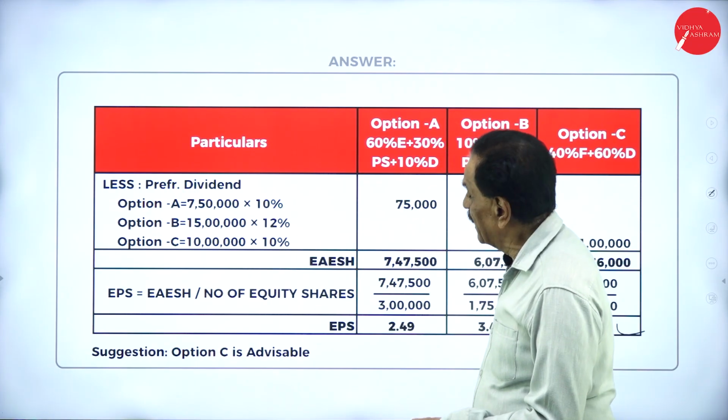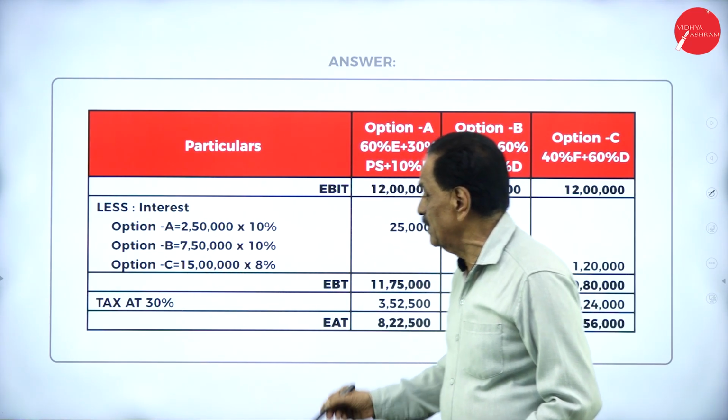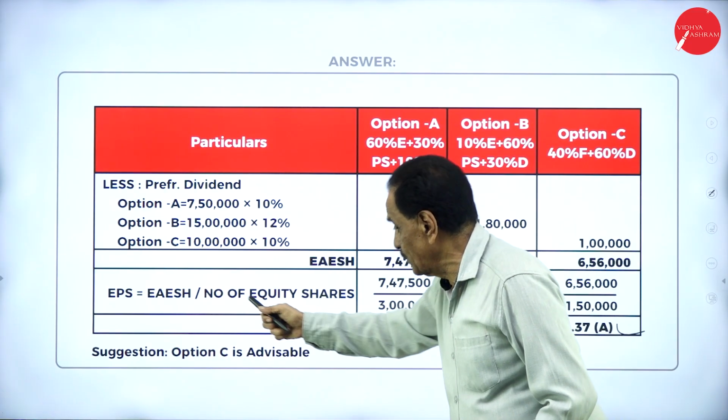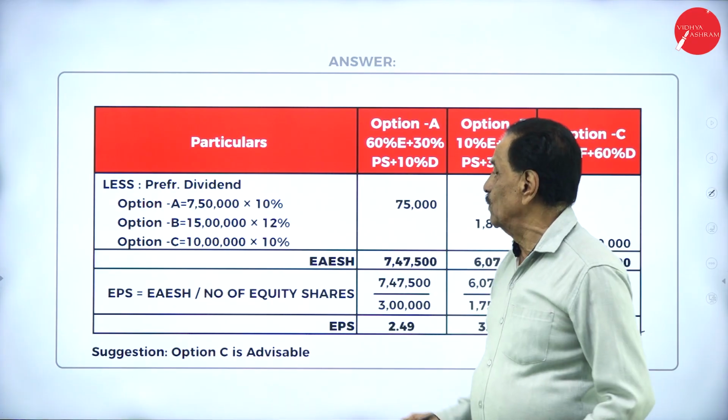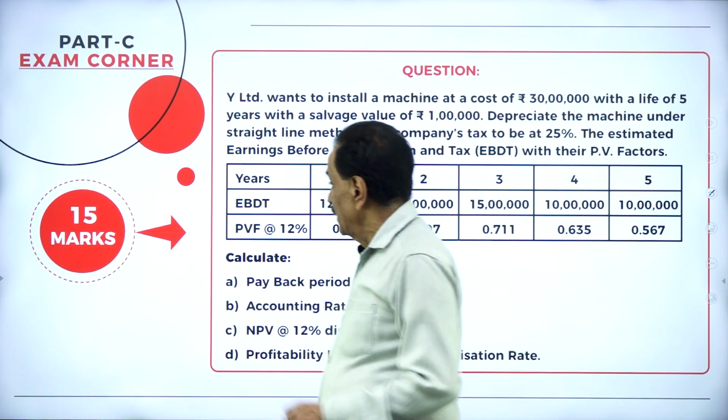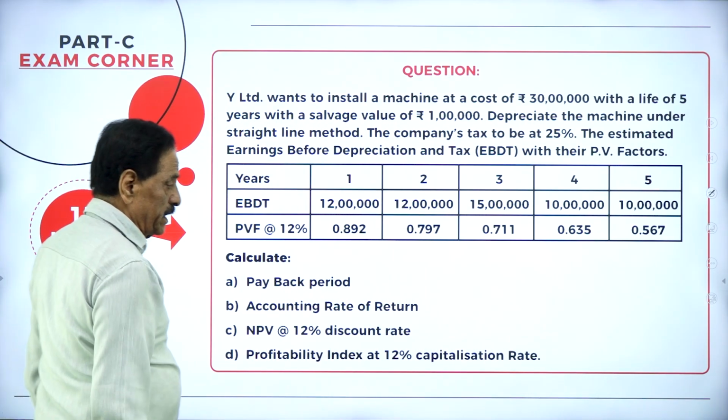Preference dividend you have to write also. This goes to debenture interest. This goes to preference dividend, divided by number of shares. Existing plus new. Last one: this goes in favor of capital budgeting.